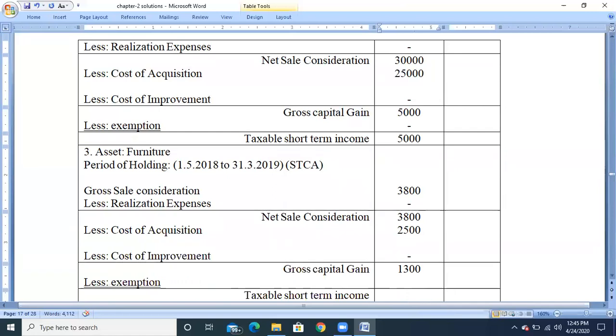So no information regarding the exemption. So taxable short-term income is 1,300.